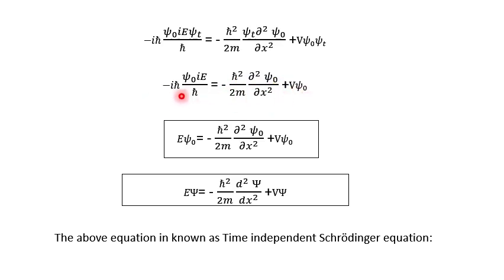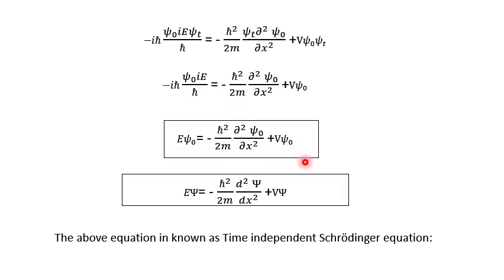Now see here, this h cut is in the numerator and this one is in the denominator, so they also cancel. So h cut is cancelled by h cut, and this iota multiplied with this iota becomes minus 1, so minus minus becomes plus. So on the left hand side, what is left? E multiplied by psi naught, and on the right hand side we get the same expression.